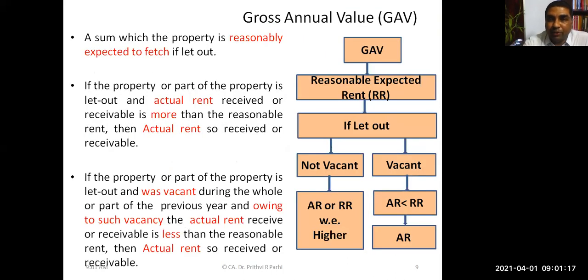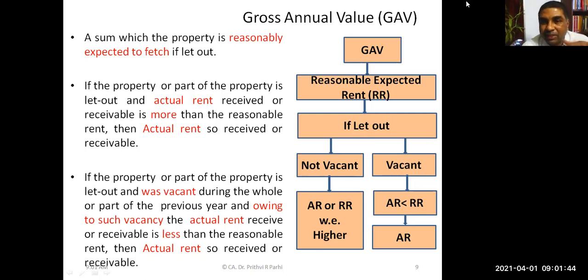Basic condition you already know. When you compute income from house property, two broad steps are involved. One is computation of gross annual value, then computation of net annual value. How we compute gross annual value? We need to compute the reasonable expected rent or reasonable rent. Reasonable rent is the rent which the property is reasonably expected to fetch.